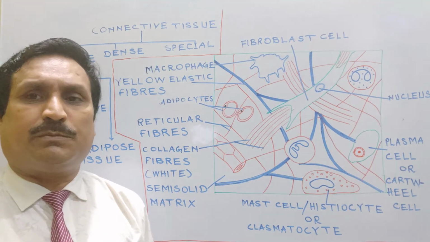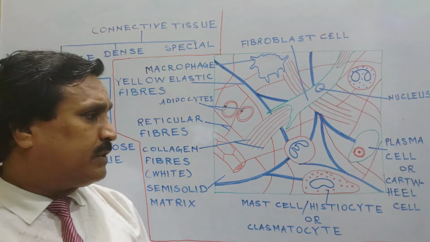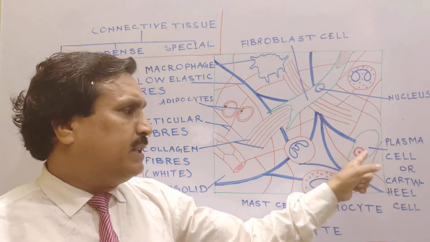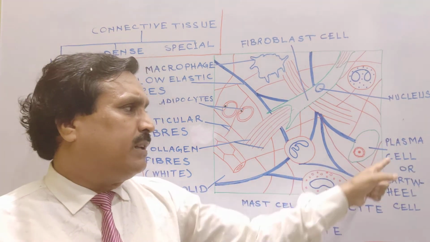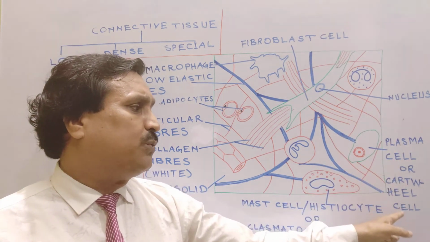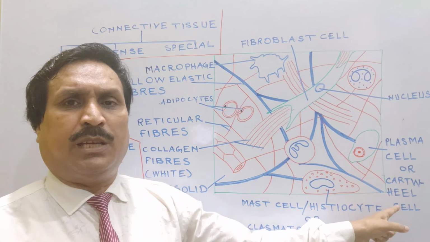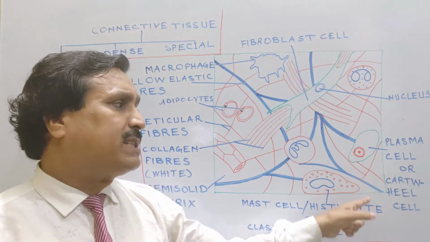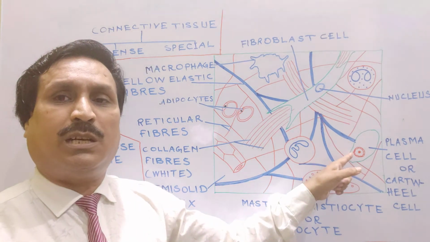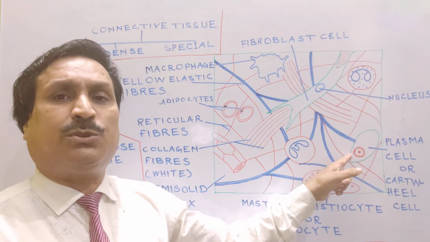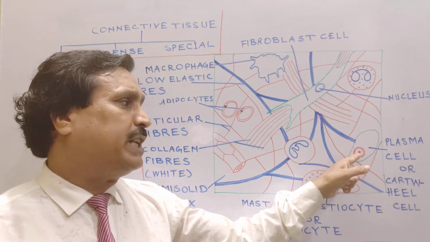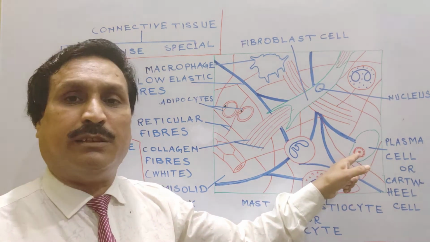Let us discuss the fourth type of cell, which is plasma cell. This plasma cell is also known as cartwheel cell because its nucleus appears as if wheel of a cart, due to deposition of heterochromatin in its peripheral region.